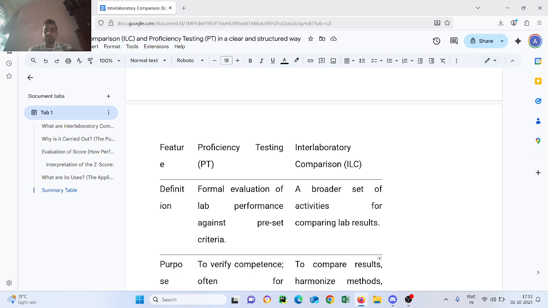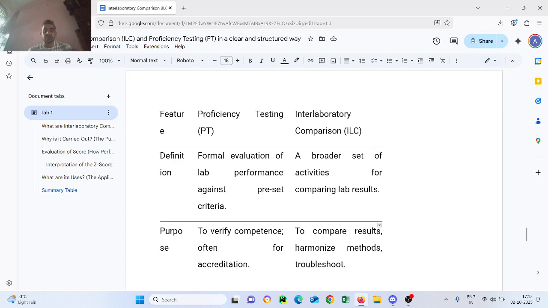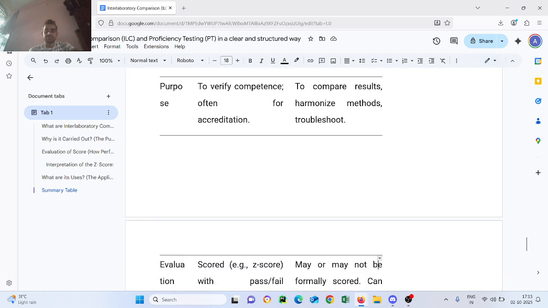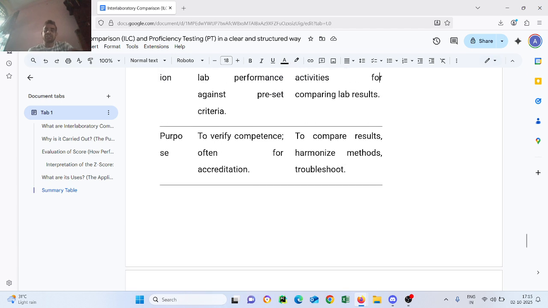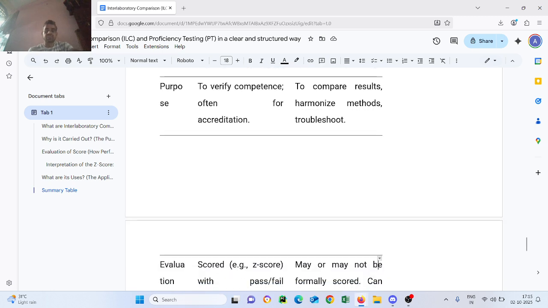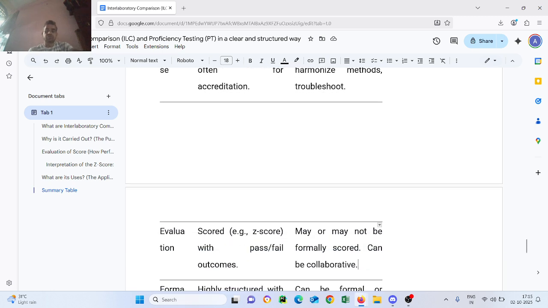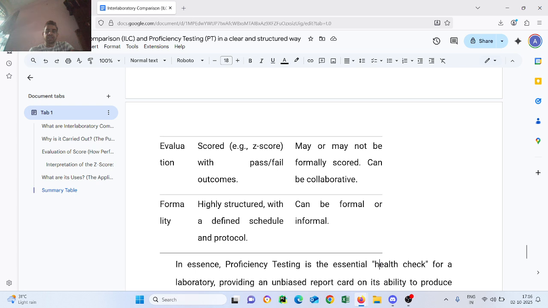Purpose: PT is to verify competence, often for accreditation; ILC is to compare results, harmonize methods, and troubleshoot. Third, evaluation and outcomes. PT gives a score, pass or fail. ILC may or may not be formally scored and can be collaborative. Formality: PT is highly structured with a defined schedule and protocol; ILC can be formal or informal.